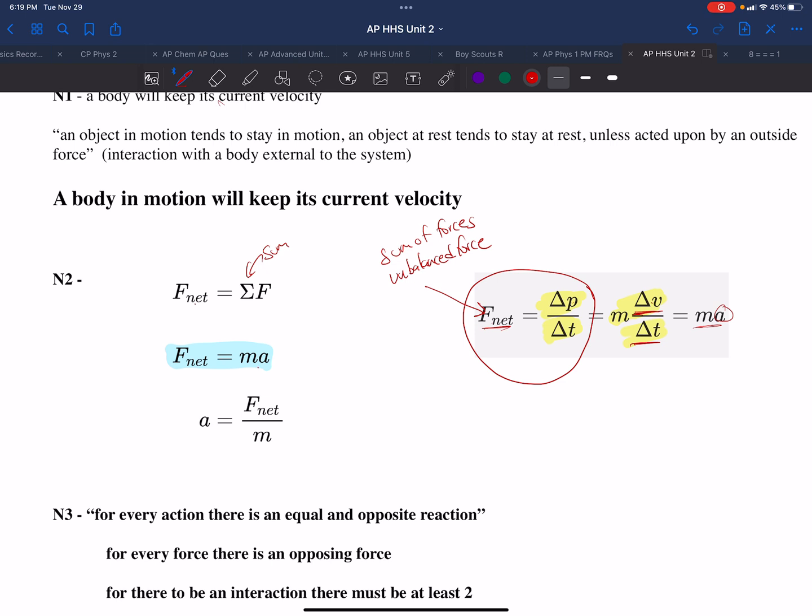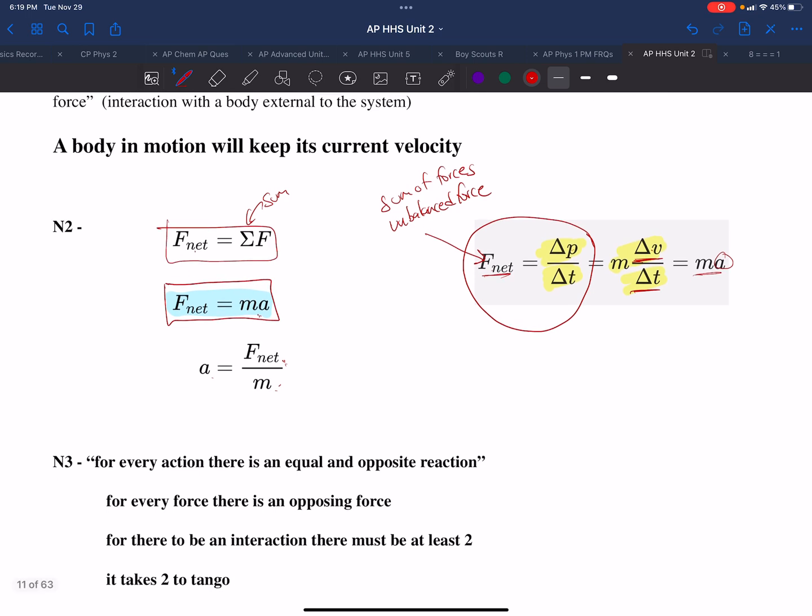We can rearrange Newton's second law, F net equals ma, for the acceleration, and then we could view it as the ratio of the unbalanced force to the mass of the body. But the short of it is, this is the definition. It also means the sum of the forces.